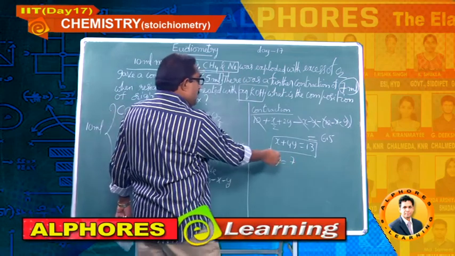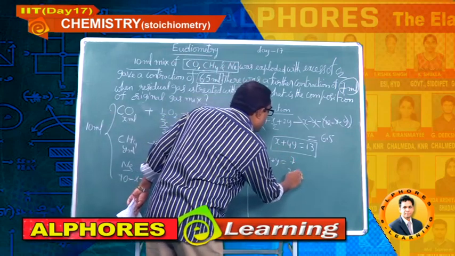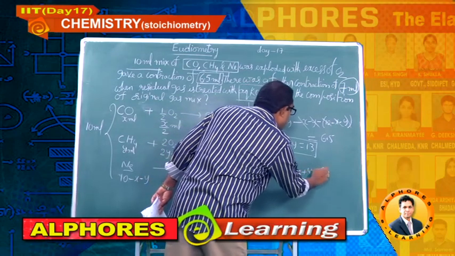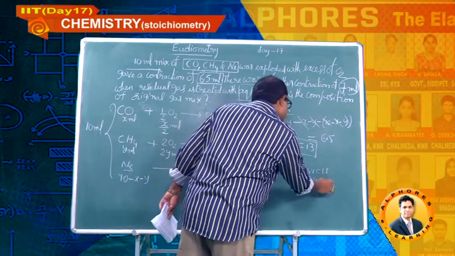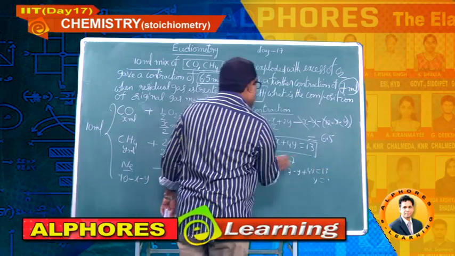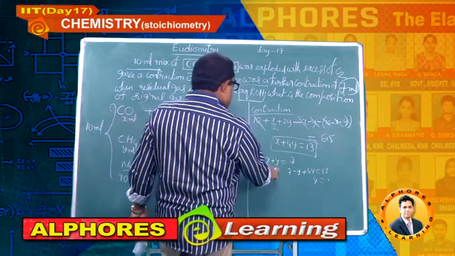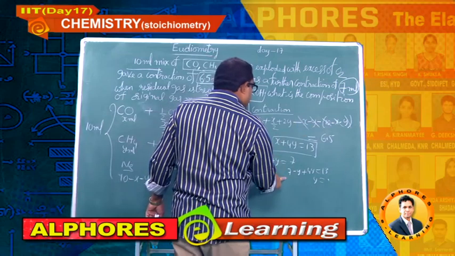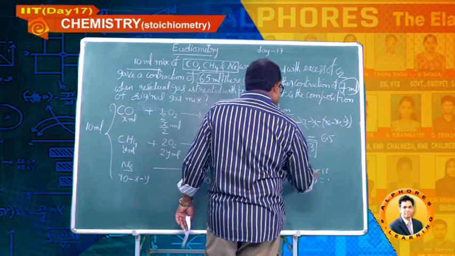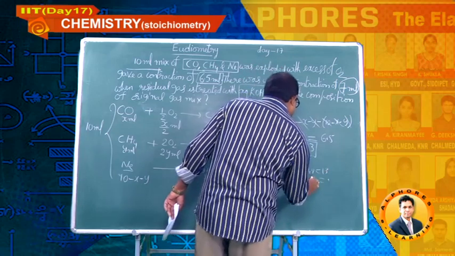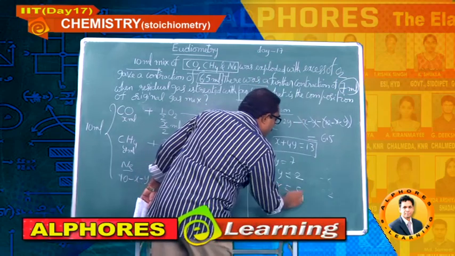Please solve this. Write X as 7 minus Y. So 7 minus Y plus 4Y equal to 13, that is 7 plus 3Y equal to 13, so 3Y equal to 6, Y equal to 2 and X equal to 5.